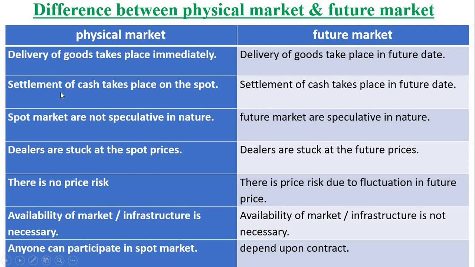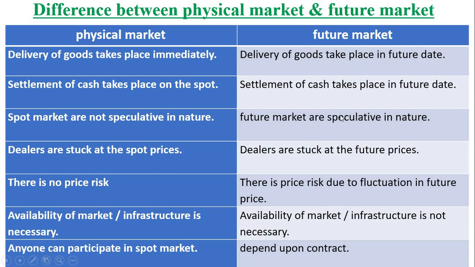In the physical market, settlement of cash takes place on the spot, but in the future market, settlement of cash takes place on a future date. The physical or spot market is not speculative in nature, but the future market is speculative in nature, because of unpredictable prices.